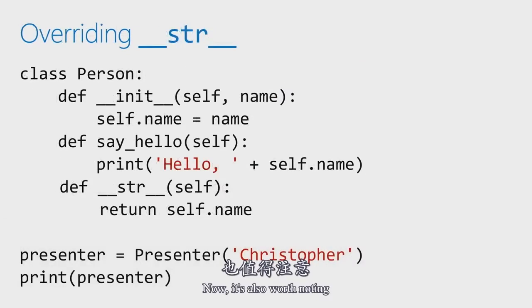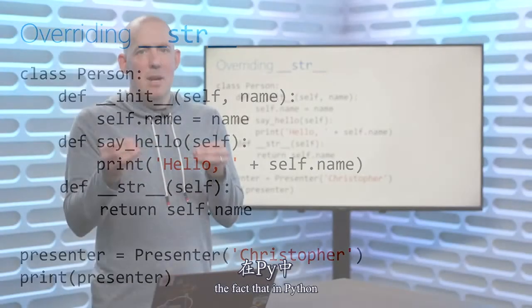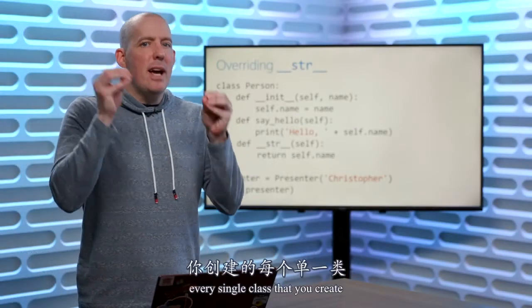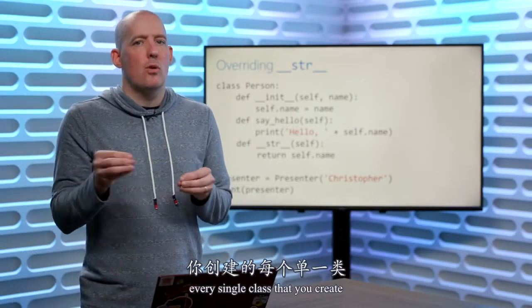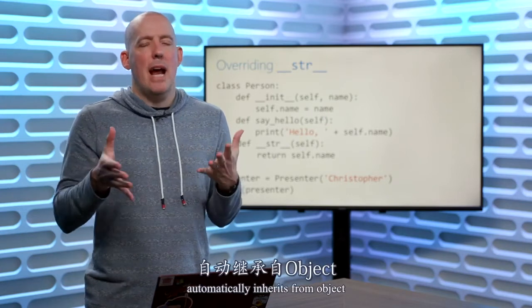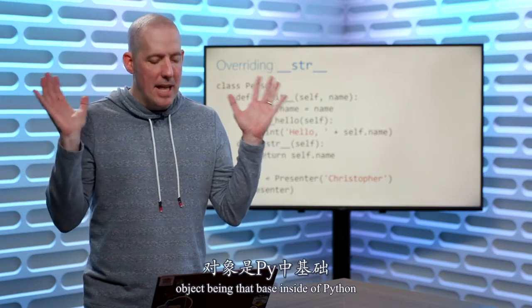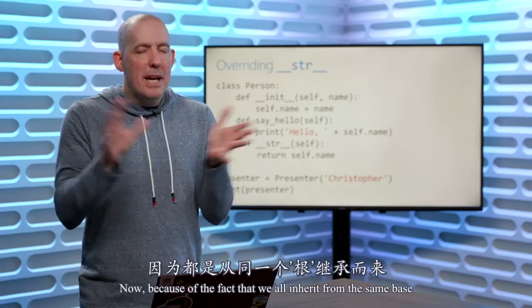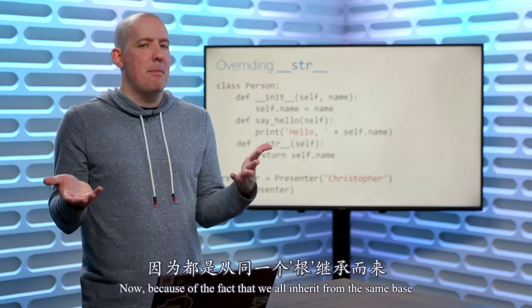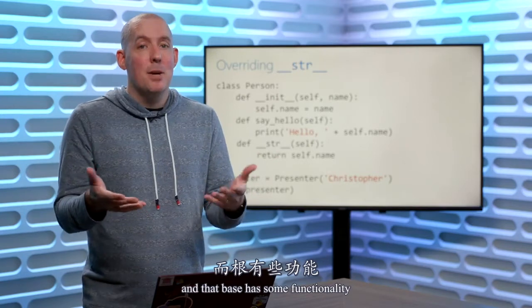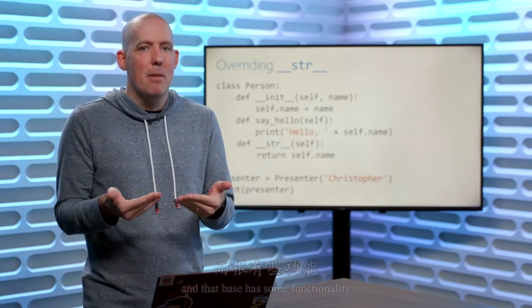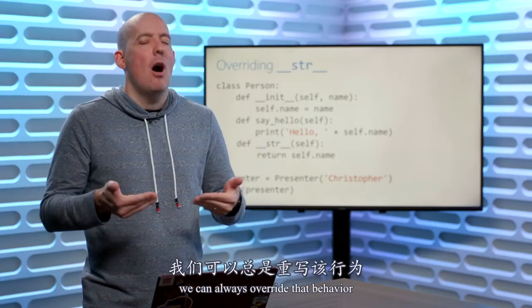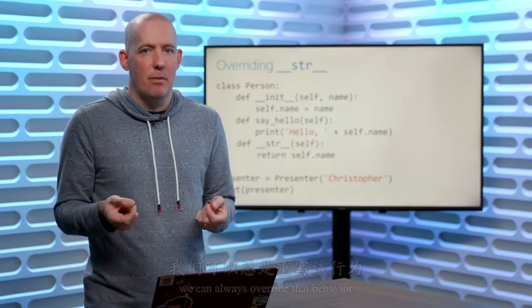Now, it's also worth noting the fact that in Python, every single class that you create automatically inherits from object. Object being that base inside of Python. Now, because of the fact that we all inherit from the same base, and that base has some functionality, we can always override that behavior.